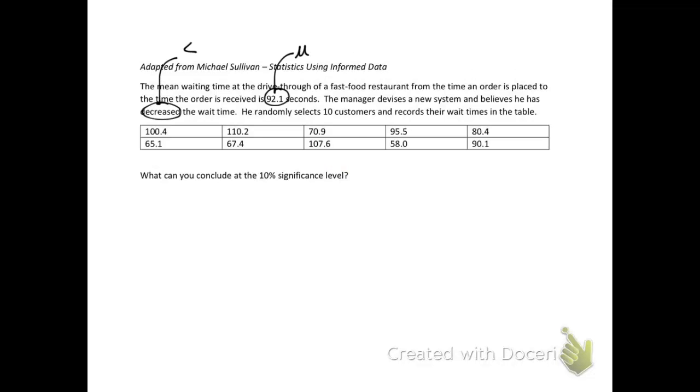All right, let's go ahead and do a second example, this time with data. Here a manager for a fast food restaurant has changed the methods for a new system for the drive-through, and they want to see if the average time has decreased. The old time was 92.1 seconds on average, so we want to see if he's decreased the time. So he randomly selects 10 customers and records the wait times.